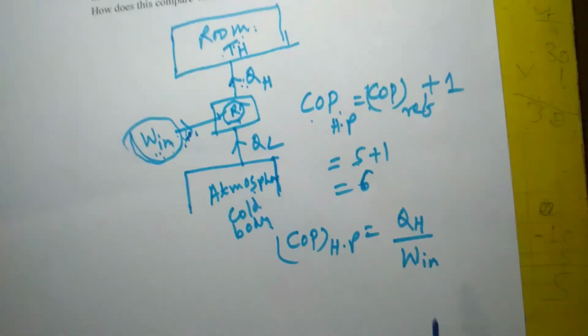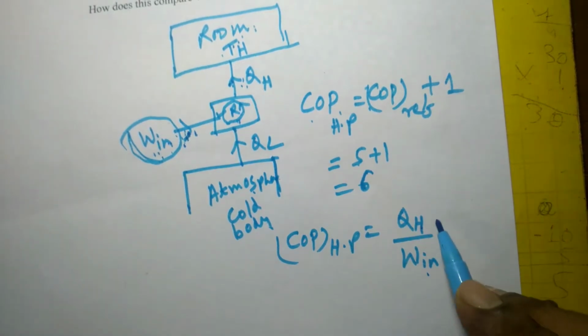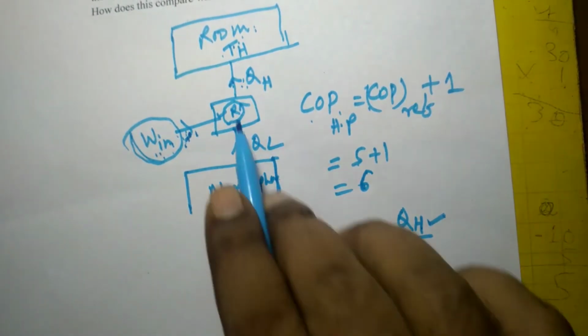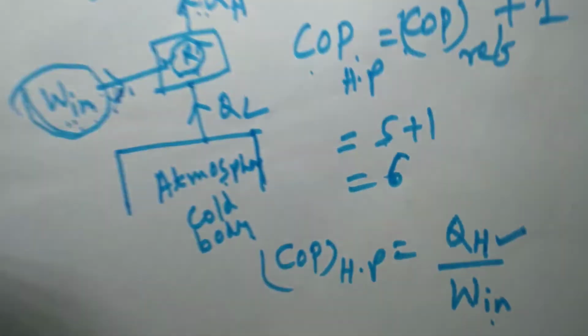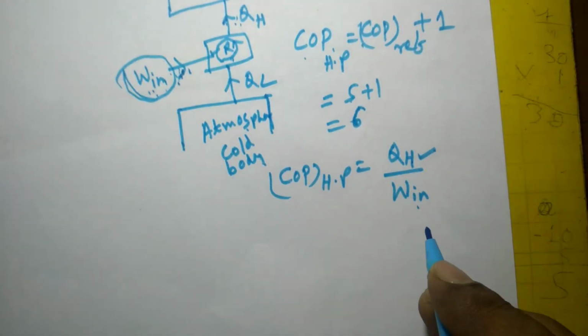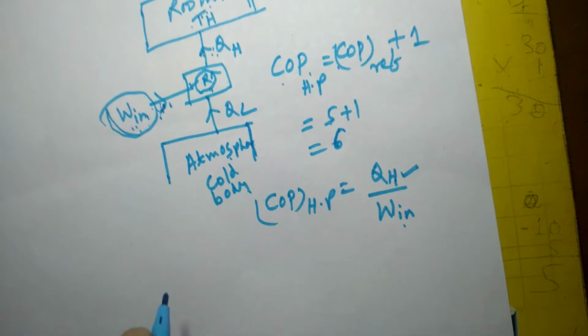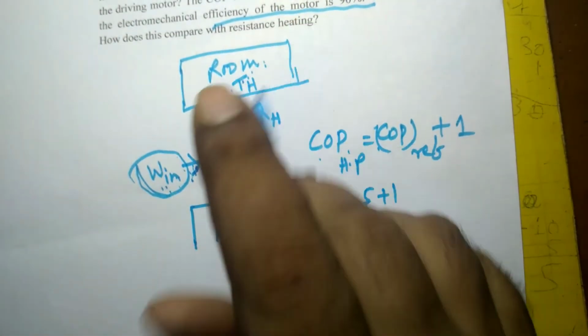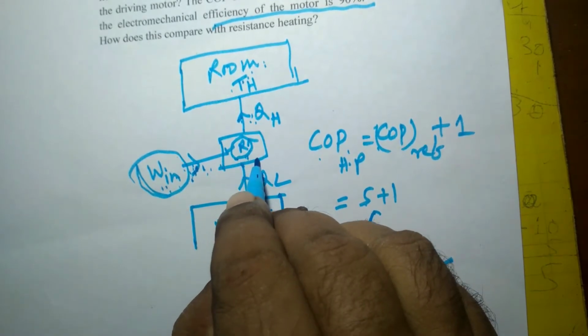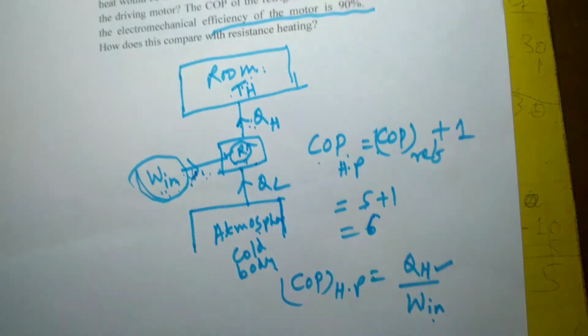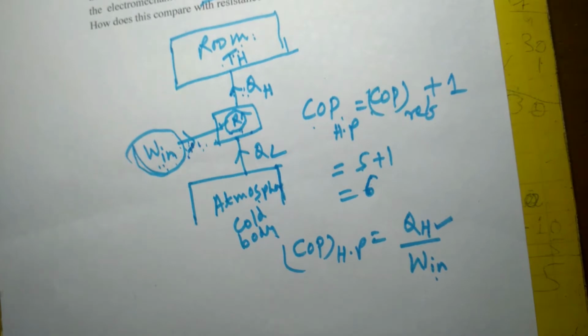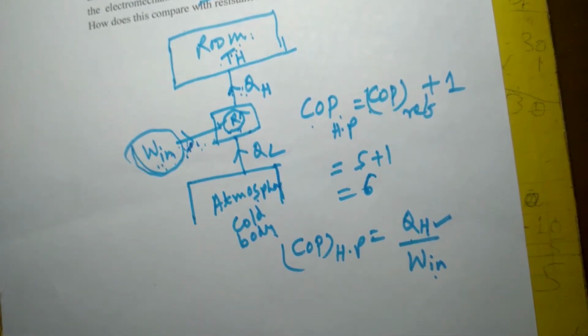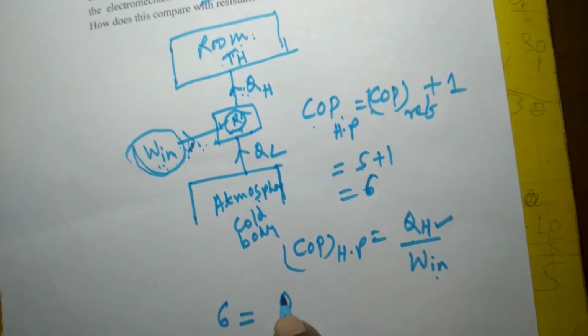So COP of heat pump is QH divided by W in, where QH is the heat available for heating the room and W in is the mechanical work input. The question asks: if we give 1 kilowatt of electrical energy to the motor, how much heat will be available? So the COP of heat pump is 6, equal to QH divided by W in.